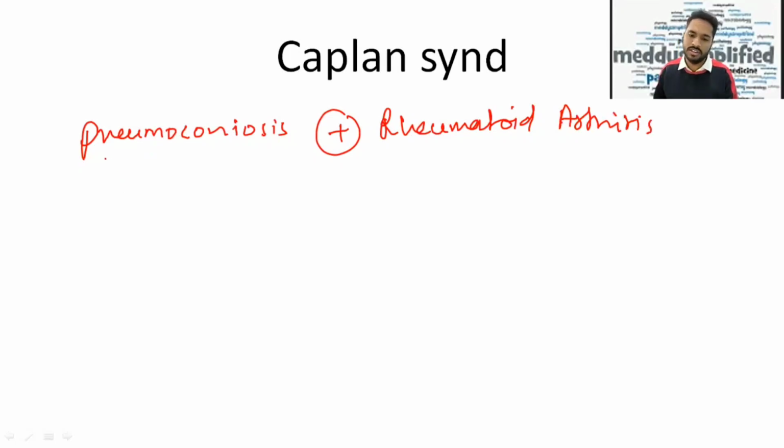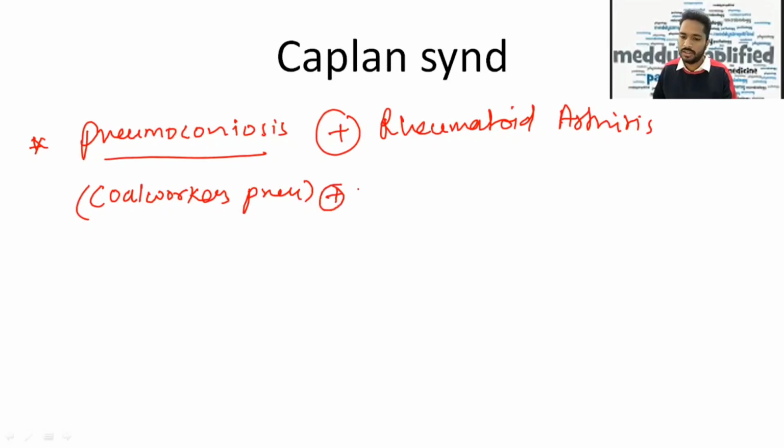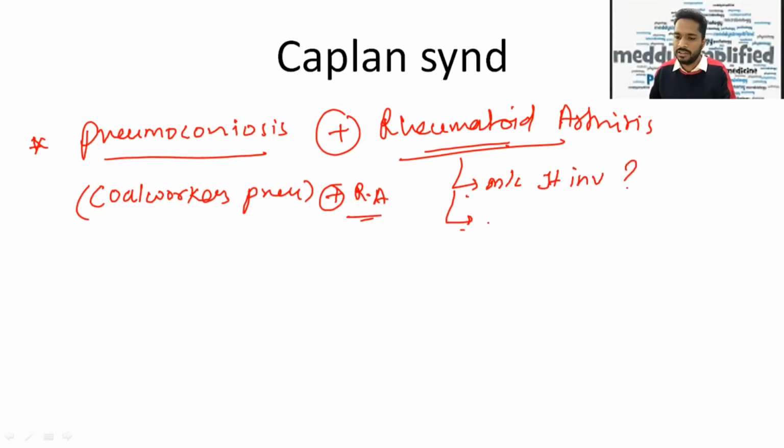Okay, so this is the updated version. Earlier it was said that it is Kohlwerker's pneumoconiosis plus rheumatoid arthritis. Now, a few questions I'm going to ask you guys, and you have to comment down in the comment section. Which is the most common joint involved in rheumatoid arthritis? Which is the joint spared in rheumatoid arthritis? I'll be waiting for the answers in the comment section.